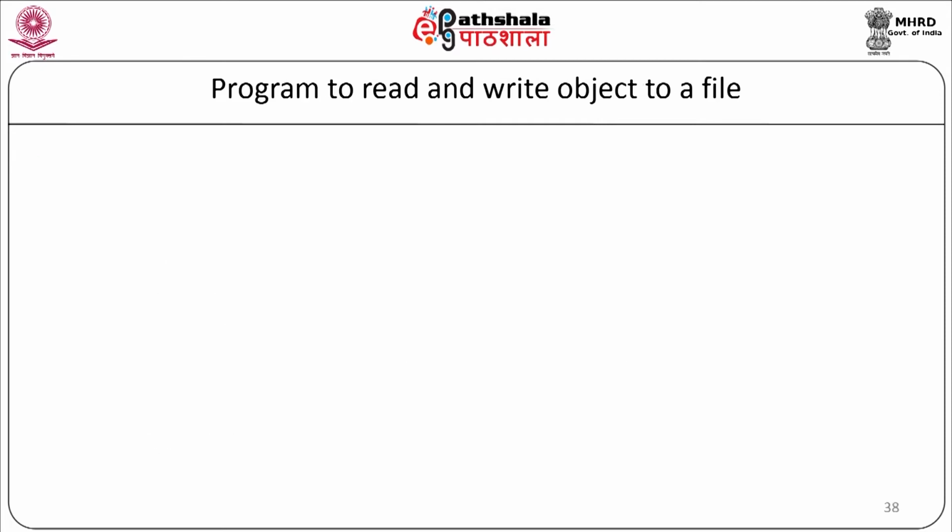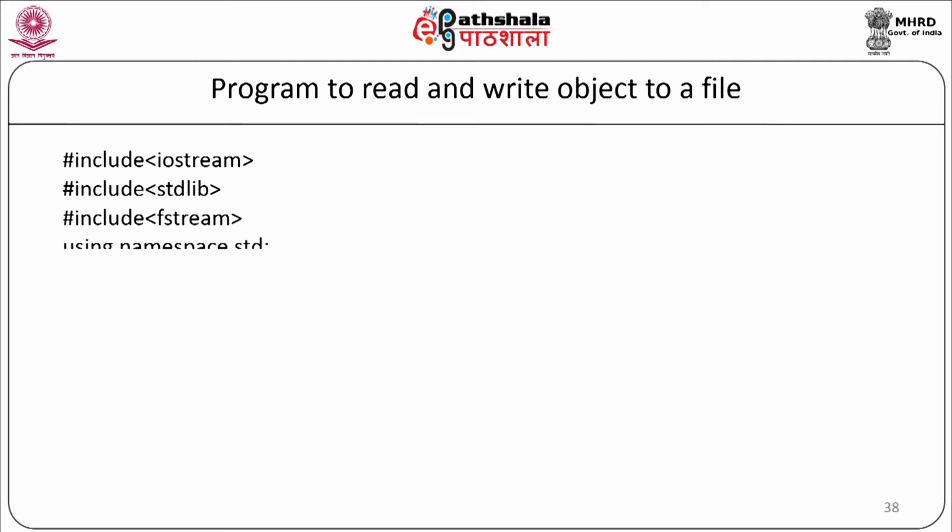Now let us see a program to read and write the employee object to a file. We will start with the program: #include iostream, #include stdlib, #include fstream, using namespace std. Now here we are going to write the employee class where there will be member functions as get and put and processing details. So these are the three member functions, and then we will start with our main program.